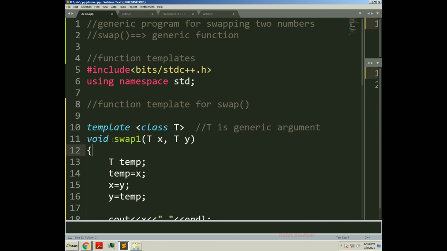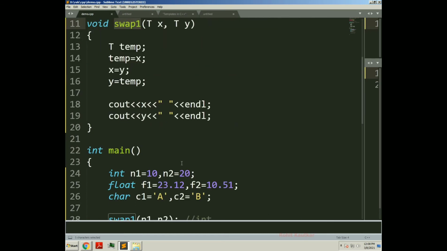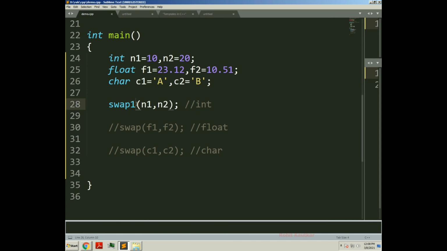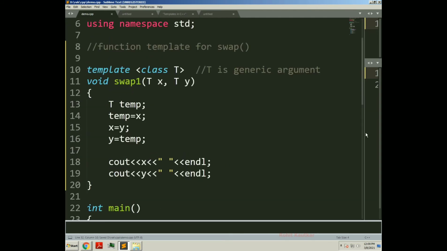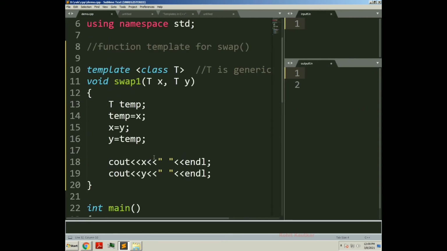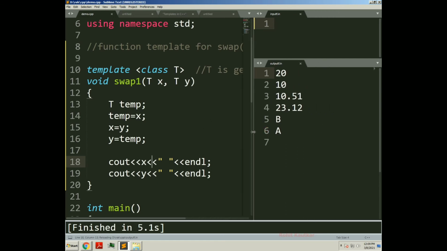The error is that I have renamed the swap function here. I made it swap1. Here as well I have made it swap1, and here as well I have made it swap1. Everywhere I have renamed this function. Now let's try to build this code and see what happens. Again I will press Ctrl B. Building has started here. See here, we got the output.